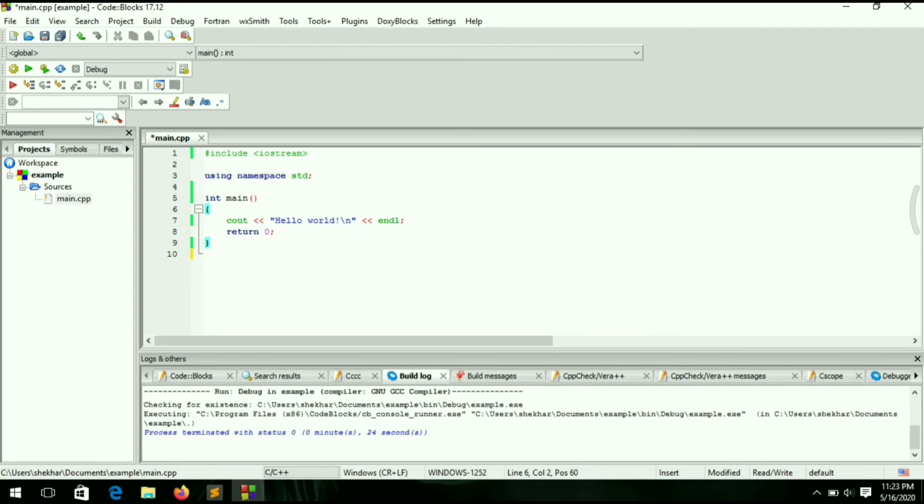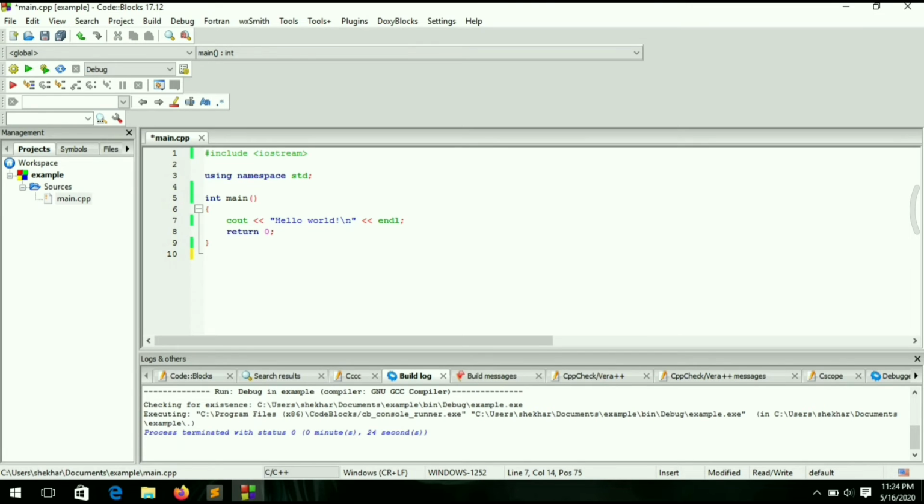So let's start the body with the help of this bracket and go to the next line, that is the seventh line, and this is cout << "Hello World". What does this mean, friends? This cout and these angular brackets are the syntax for printing anything in C++. So this is a syntax, note it down.